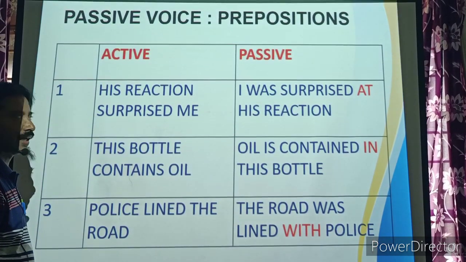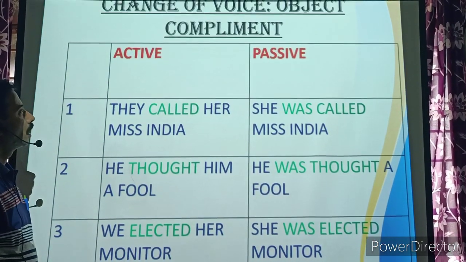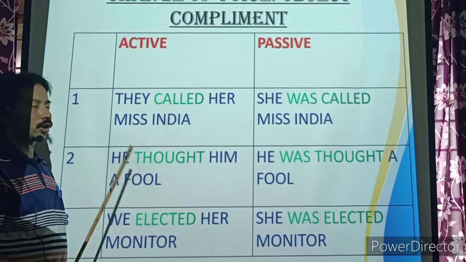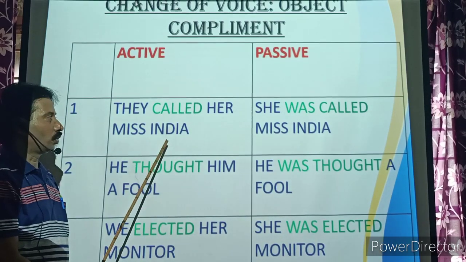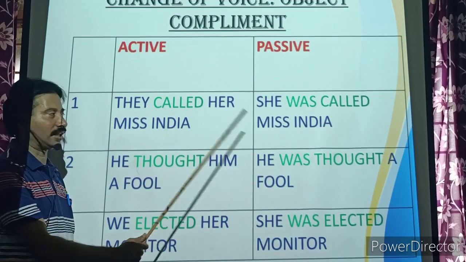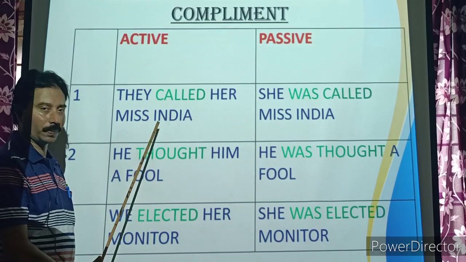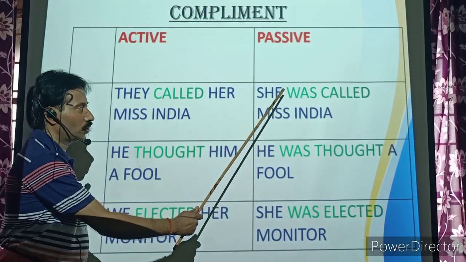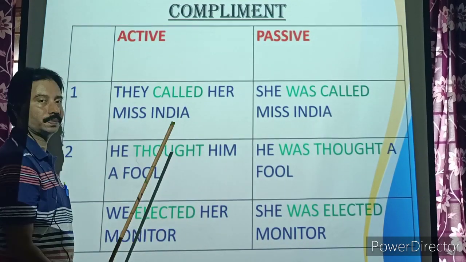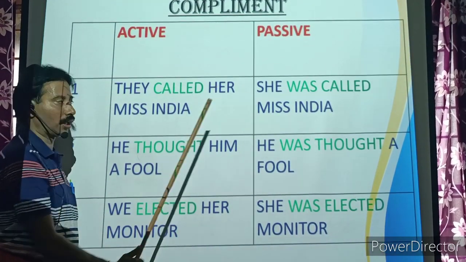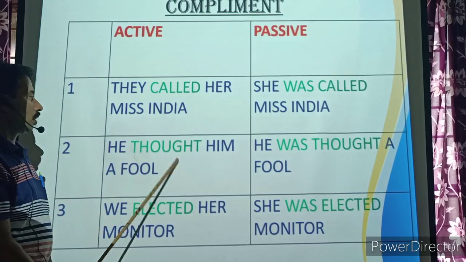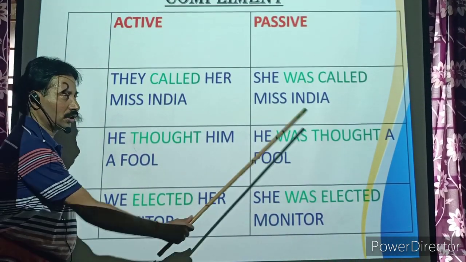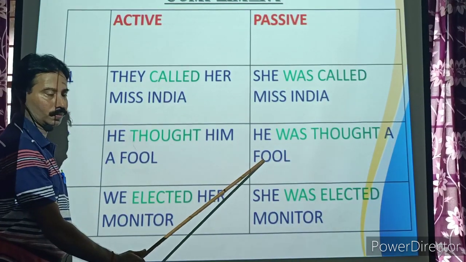Now the next line. Subject complement, object complement. When there is object complement in the active voice, how to change it into passive? Let us see. They called her Miss India. When we change this into passive, we use: she was called Miss India. He taught him a fool. He was taught a fool.